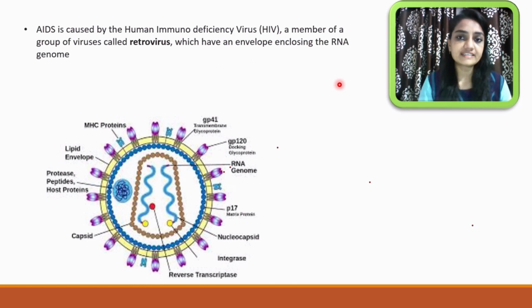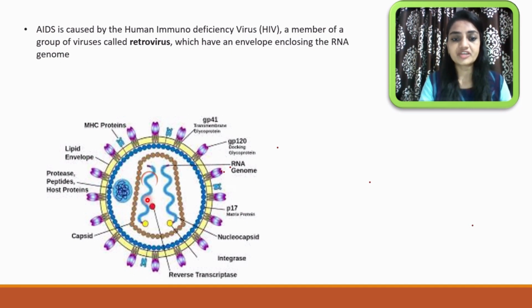Let me explain the detailed structure of the HIV virus. On the screen you can see the structure of HIV, in which, in the center of the virus, you can see a spiral shape. This spiral-shaped RNA is the genetic material, and two RNA strands are present in the center.